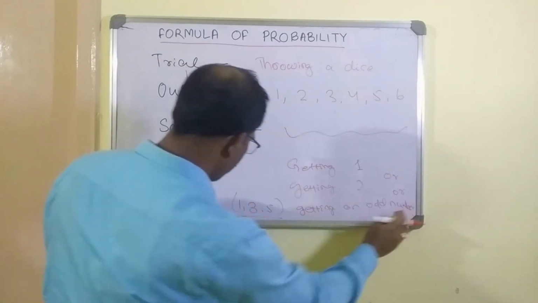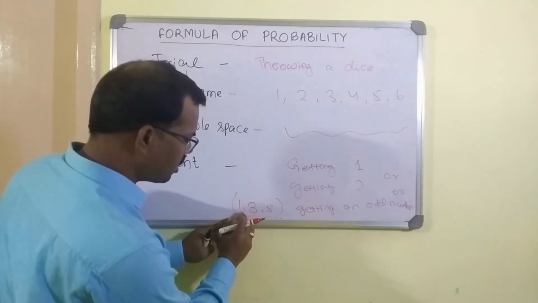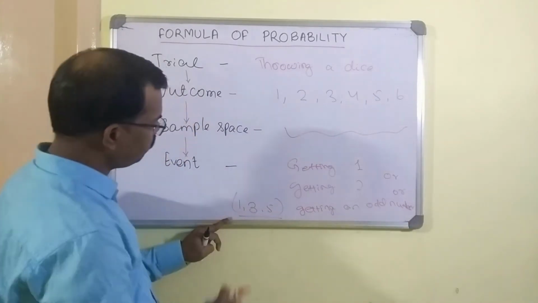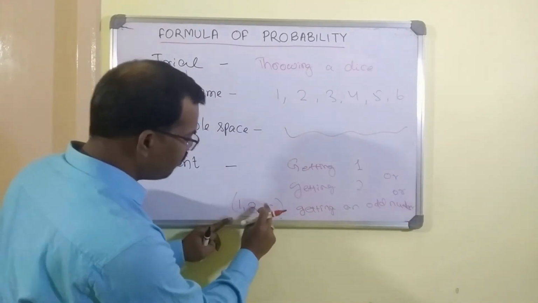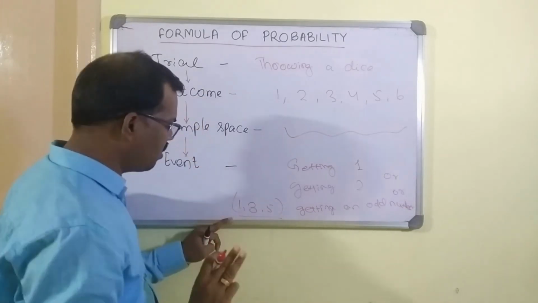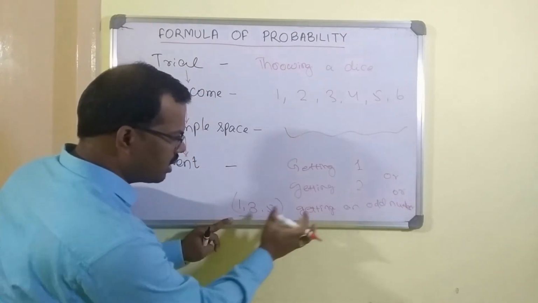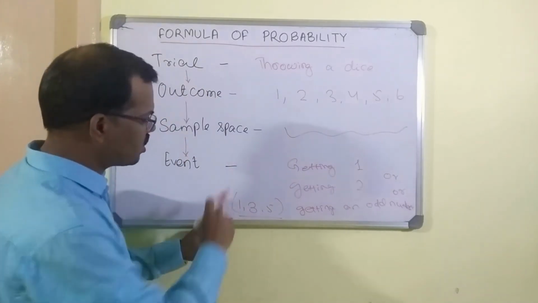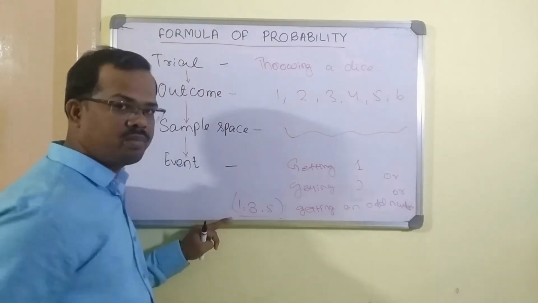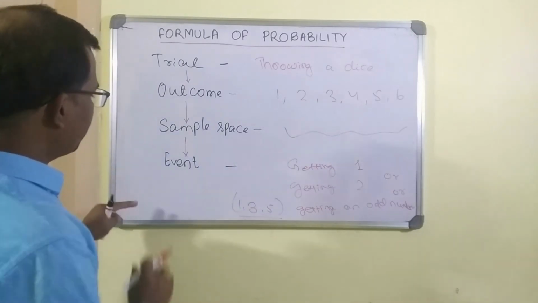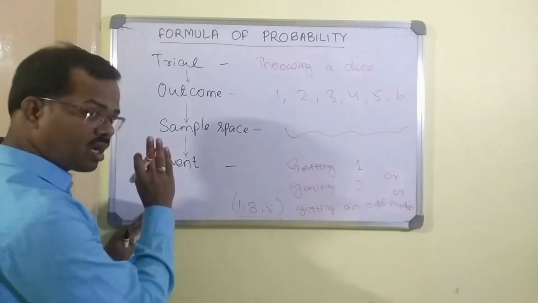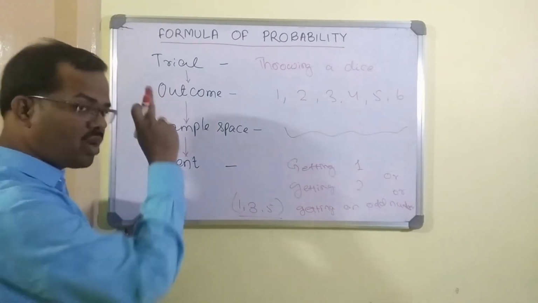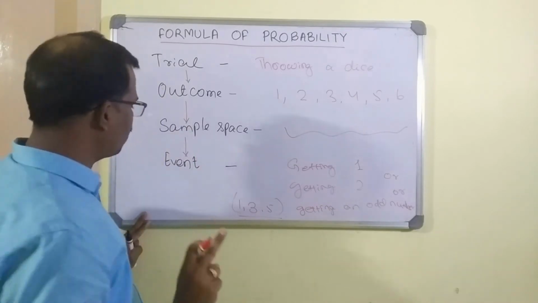Getting an odd number consists of 1, 3, 5. So 1, 3, 5 are three different outcomes. But getting an odd number is one single event which consists of three outcomes, right? So an event can contain only one outcome or it can contain multiple outcomes.